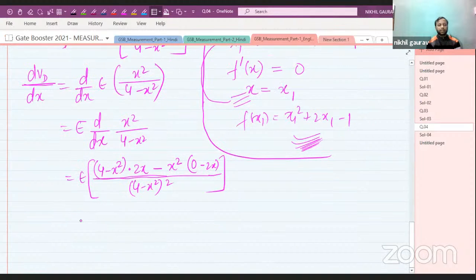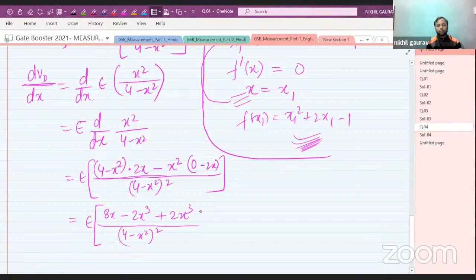So this is your differentiation. Let us simplify more. e times of 8x minus 2x cubed plus 2x cubed, whole divided by (4 minus x square) whole square.